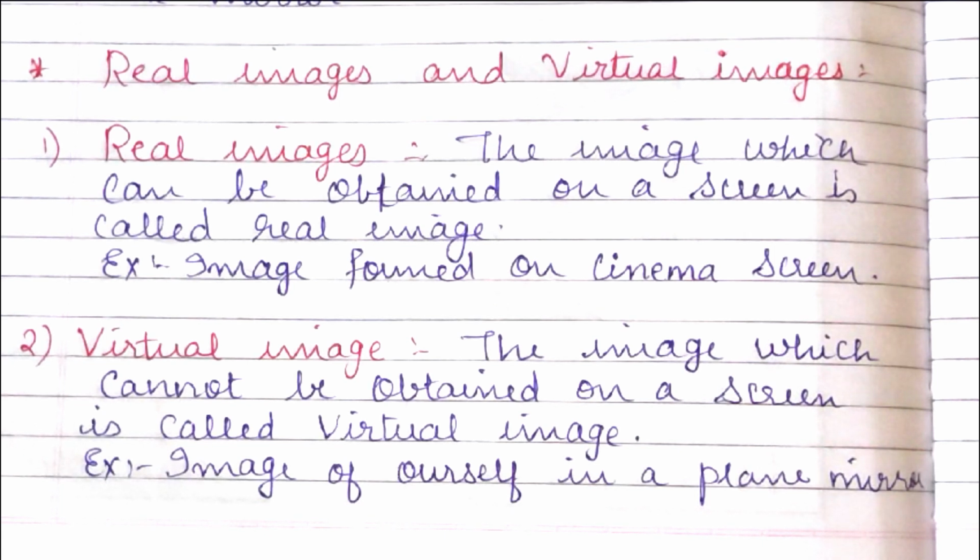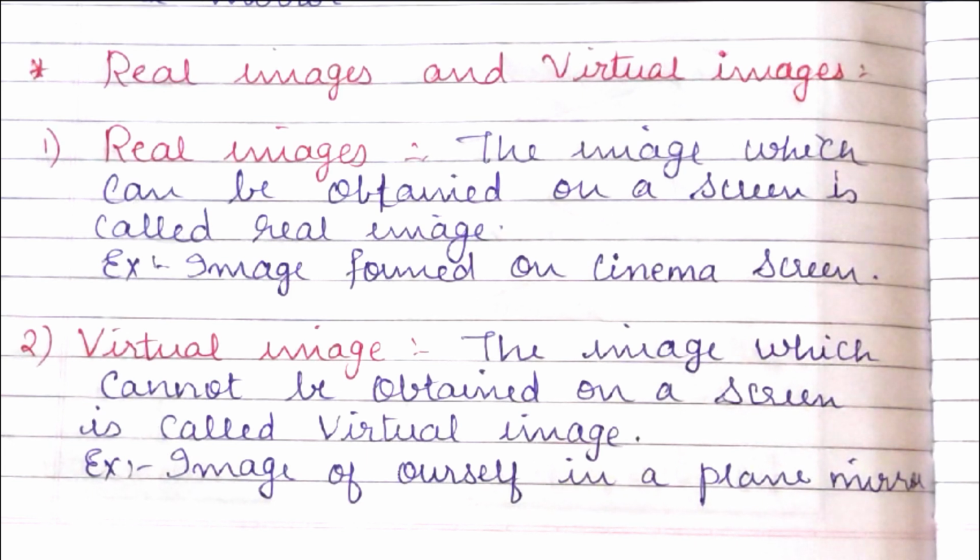The images formed on the cinema screen are an example of real images. We see the images of actors and actresses on the screen.